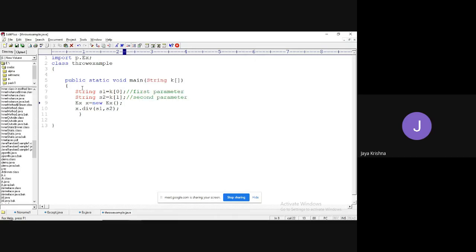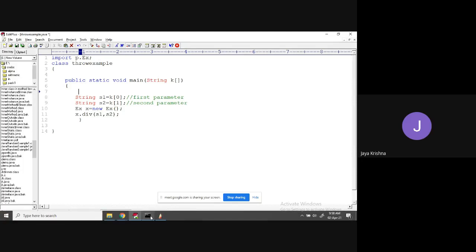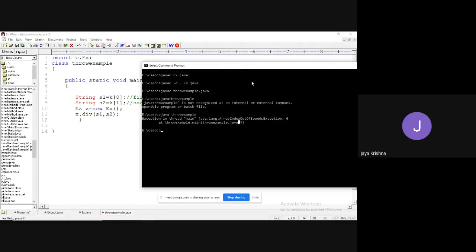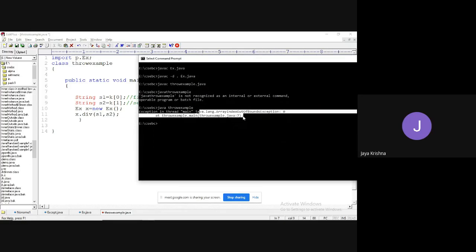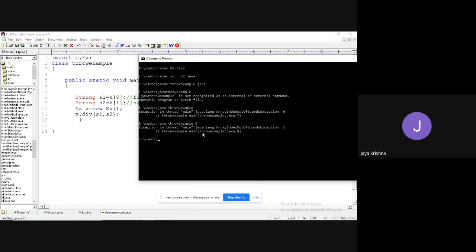Okay, fine. As the user may produce an exception, there is a chance of exception, so we need to handle it manually. Otherwise, it is going to give some kind of runtime exception. So let me execute two kinds of things. One is 9. Now you will get the same error, array index out of bounds, because k of 1 is not there. Now I'm trying to pass 3. Now it will execute successfully. Division of two values is 3.